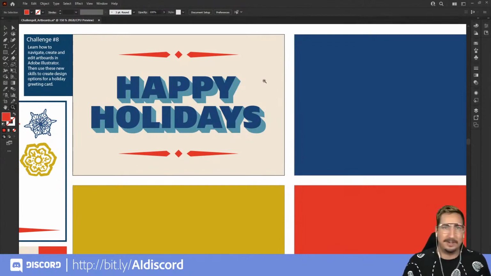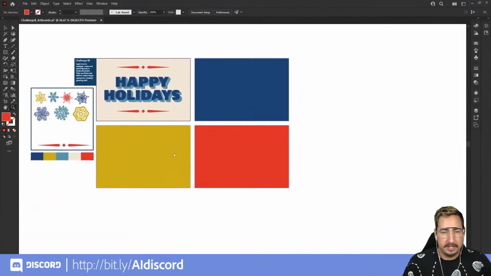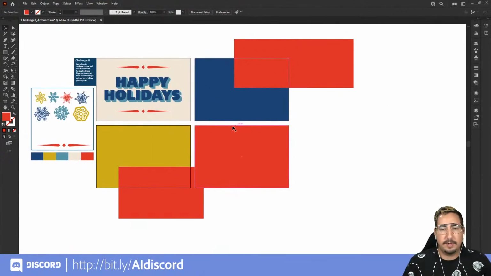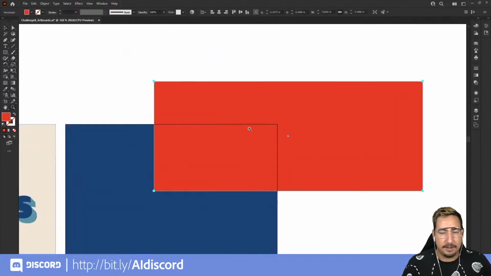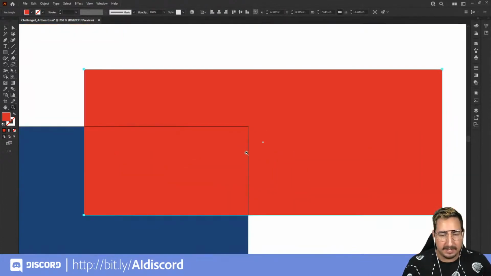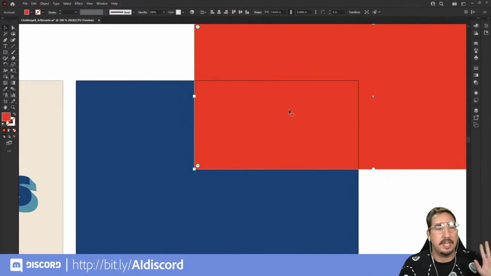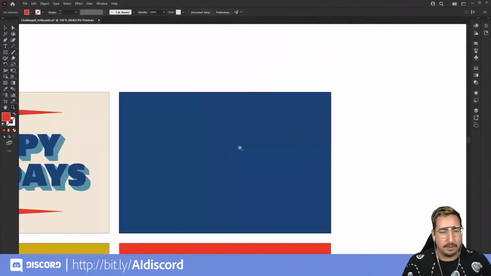Now, what is an artboard? Great question. An artboard is the area that we are working in that, when we export, will show. So think of this as windows. If we have a bunch of different shapes that are happening, if we have all these red things, you can see this gray line, that is the artboard. So if I click on this, it is going to turn black, and that means that it is now the active artboard. You can see right there, it is black, but if I click on another one, it goes gray, and then here it goes black. So what you need to know is the black outline of an artboard is the one that is active that you are working on.